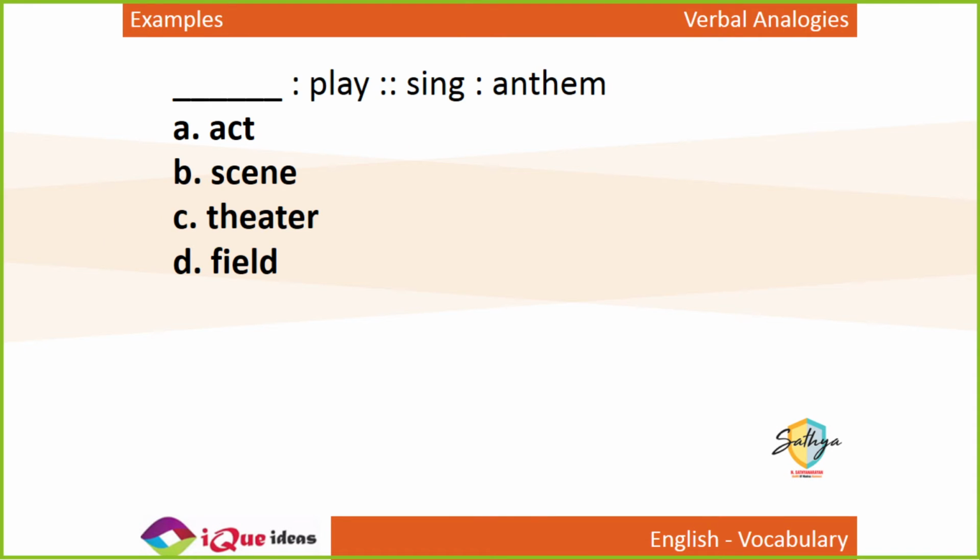Moving on, dash is to play as sing is to anthem. Now remember, words can have multiple meanings, right? So you need to be very careful. Here the analogy is given in the second half. You sing an anthem. So what do you do in a play? You don't see in theater or feel the play. You act in a play. So just like you sing an anthem, you act a play.